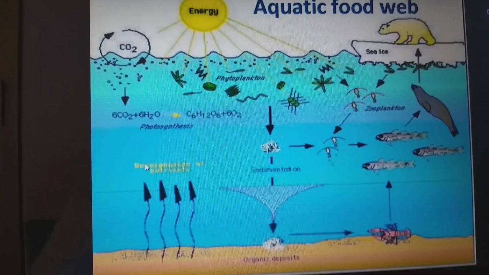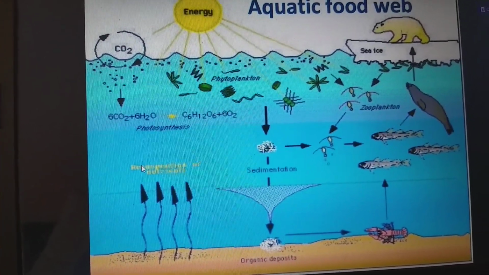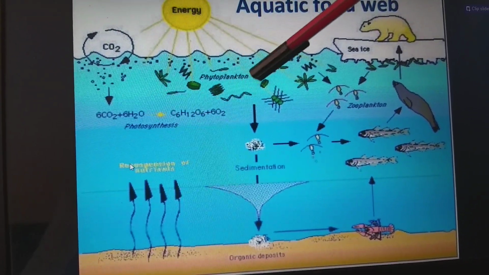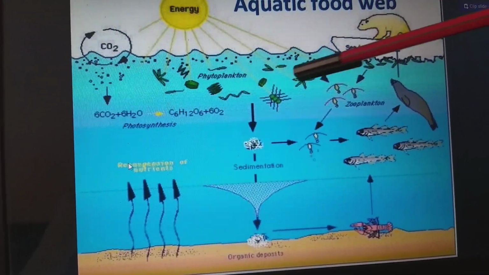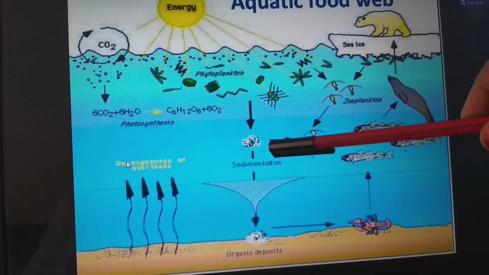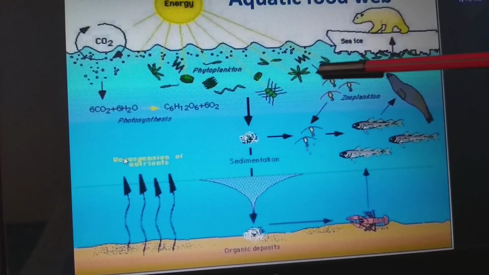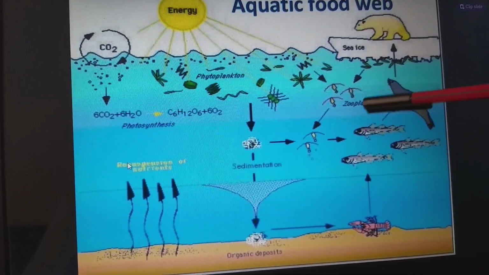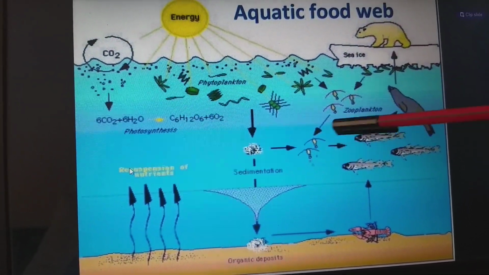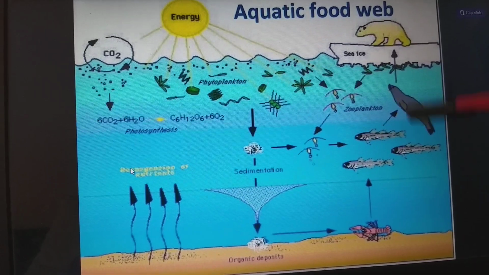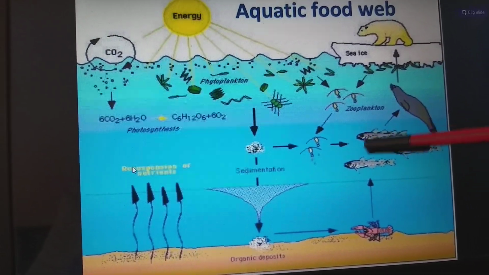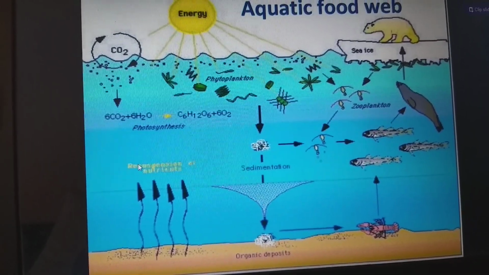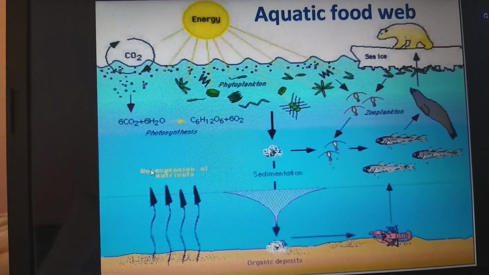Aquatic food web. This is present inside the water, inside the oceans. With the help of photosynthesis, the phytoplanktons prepare the food. Later the phytoplanktons will undergo sedimentation or will be fed on by zooplanktons. And again this will be fed on by fishes. Fishes will be fed on by different fishes, and these fishes are fed on by different organisms. All this together we call the aquatic food web.